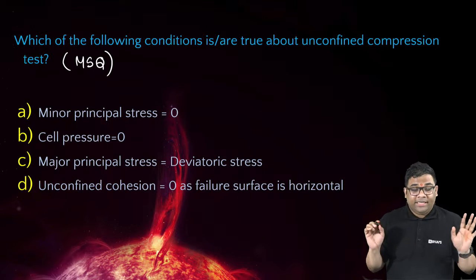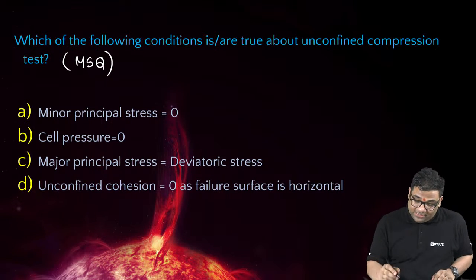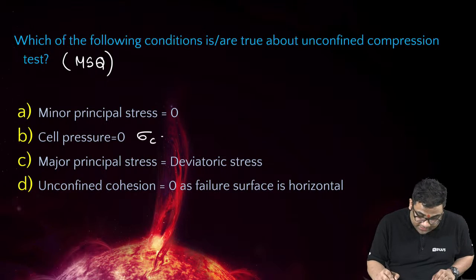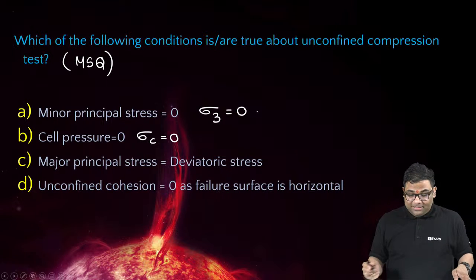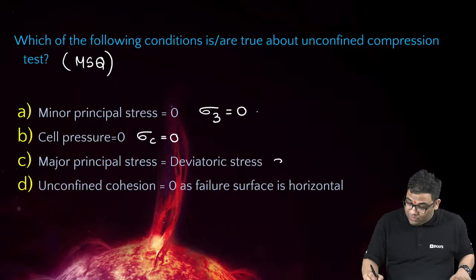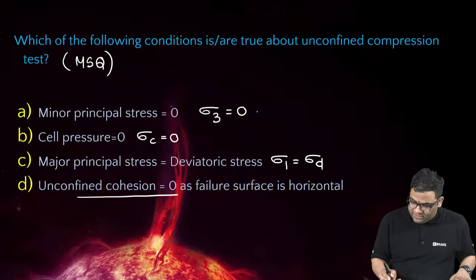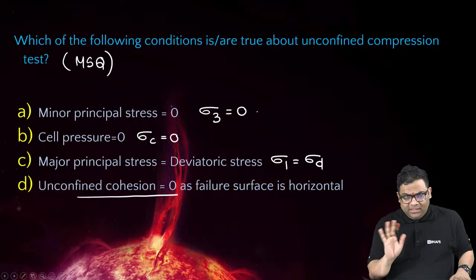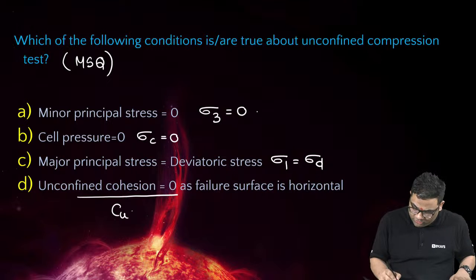You see, in an unconfined compression test, cell pressure is 0. Cell pressure is 0 means your minor principal stress is also 0. And we have seen that the major principal stress becomes equal to what? The deviatoric stress. But the undrained cohesion is not 0. Yes, the cohesion is non-zero.